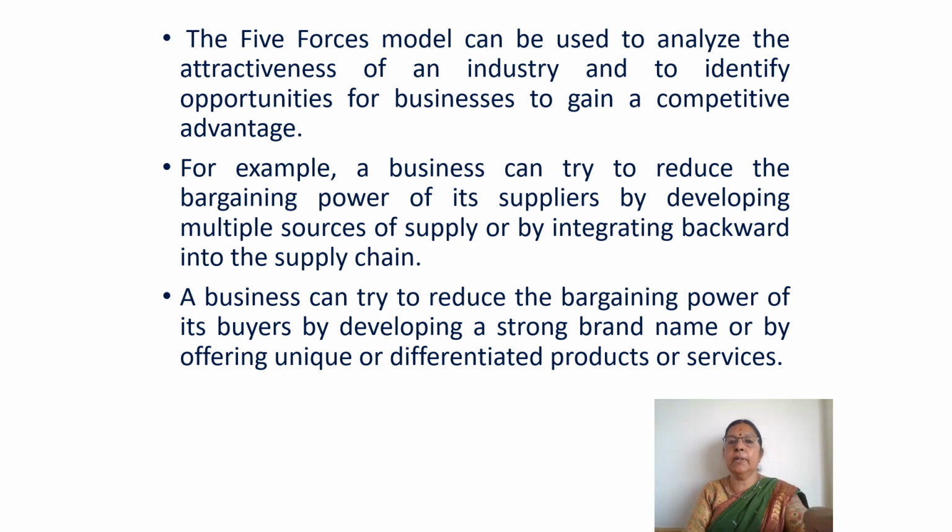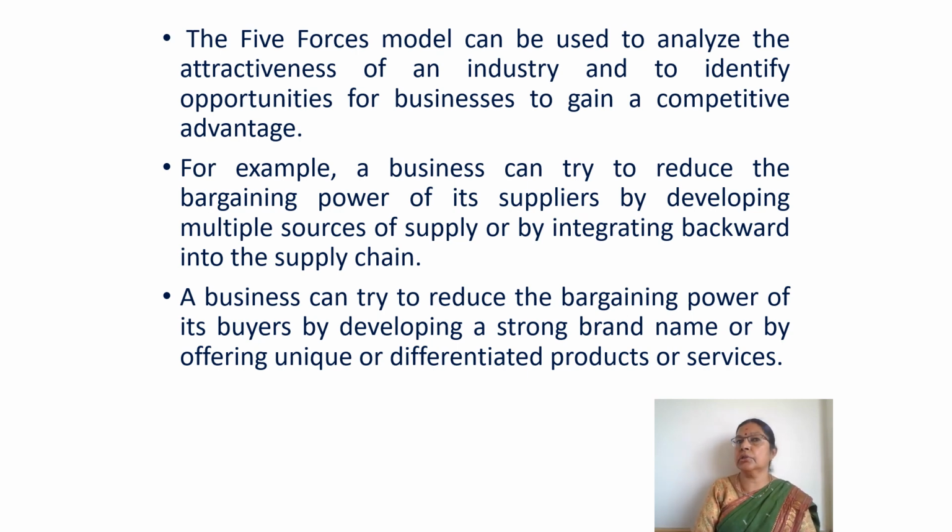So for example, how to reduce all this power of suppliers and buyers? To reduce the bargaining power of suppliers, the company has to source from many suppliers, not source from a single supplier. The company should take the raw materials from many suppliers. And they should also try to do backward integration.